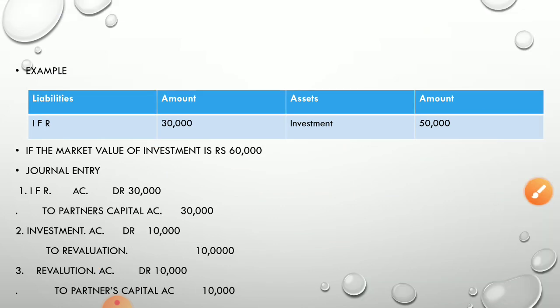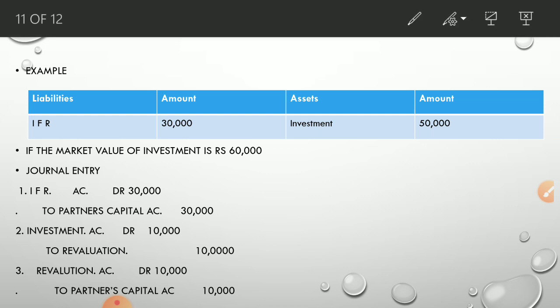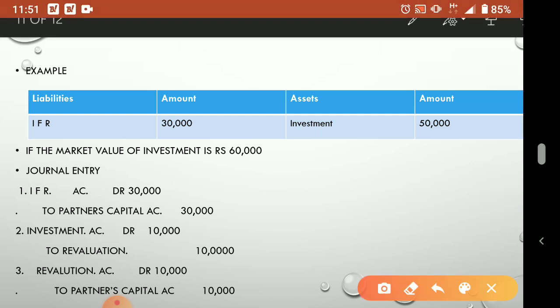Now, okay, sorry, I forgot to write the heading. This is if the market value is more.